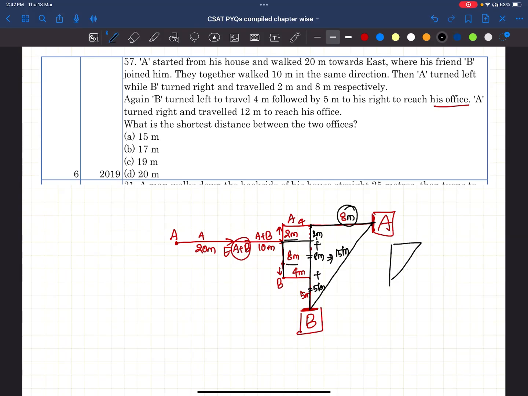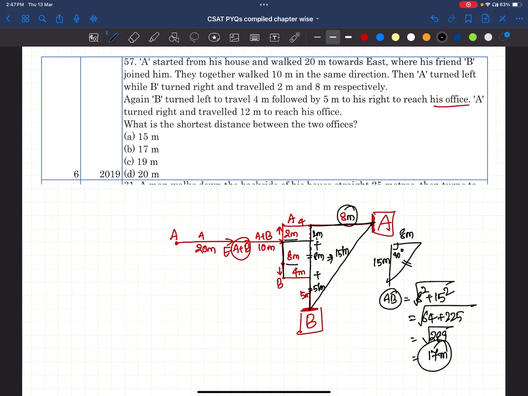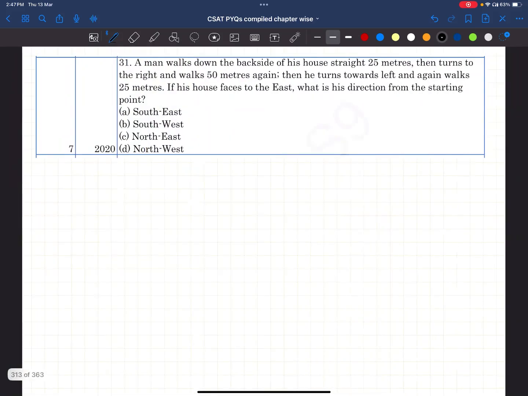Now see. We got this 8 meters. This is 15 meters. You know this one. Simply, this is 90 degrees. Applying Pythagoras theorem, the distance between the offices of A and B is equal to under root of 8 square plus 15 square, 64 plus 225, under root of 289. This is 17 meters. Okay. Let's go to the next question.